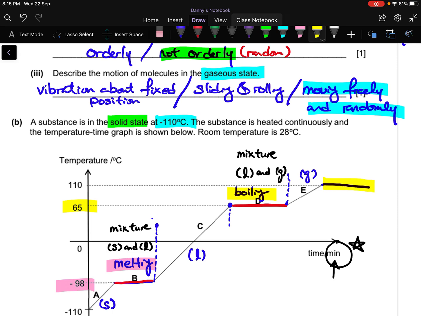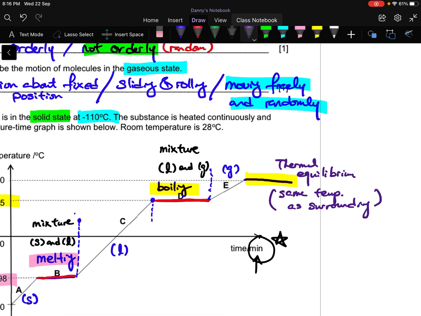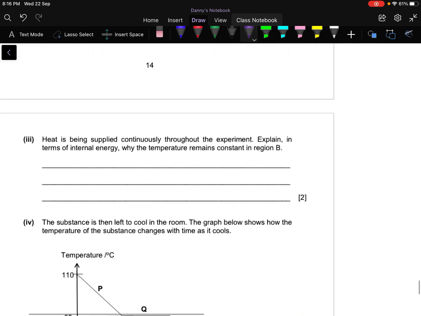But then this flat line doesn't mean that after it boils, it cannot change anymore. So this is when it reaches thermal equilibrium. That means it is already the same temperature as the surroundings. So it is just a more technical name for the object having already reached room temperature.